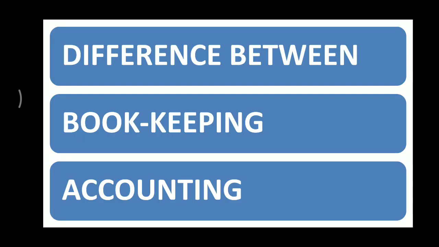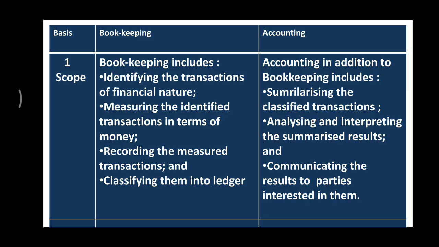Now, next we'll see the difference between bookkeeping and accounting. First, on the basis of scope. These are all the processes that we do in bookkeeping: identification of transactions, measuring, recording, and then classifying. And in accounting, what we do is summarizing, analyzing and interpreting, and then communicating the result. So these are the activities that we do in bookkeeping and accounting.